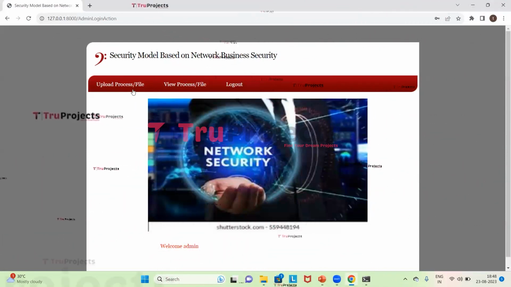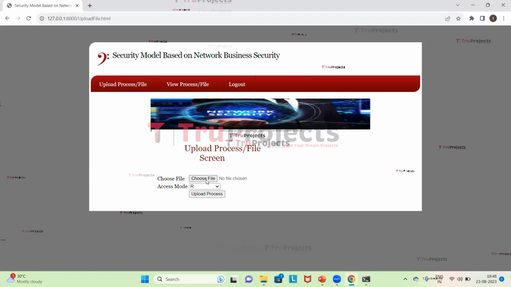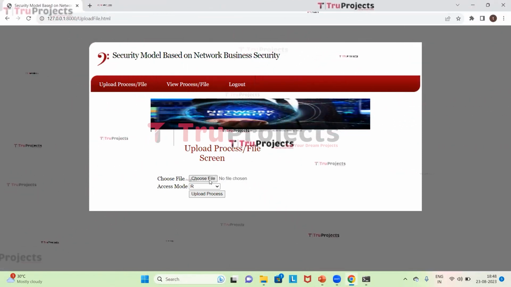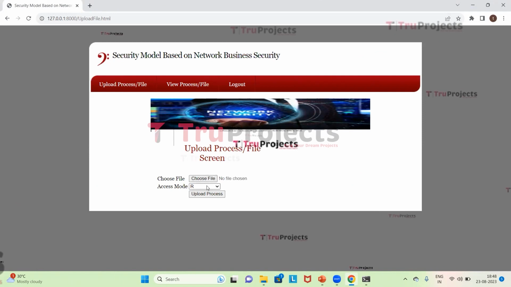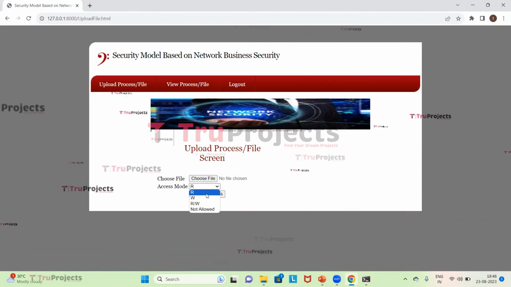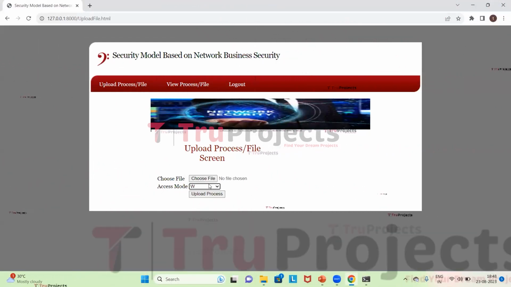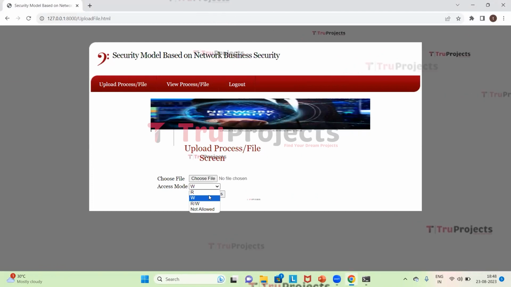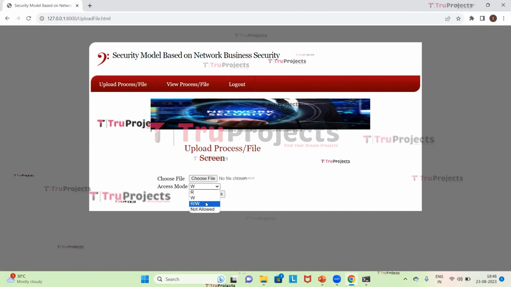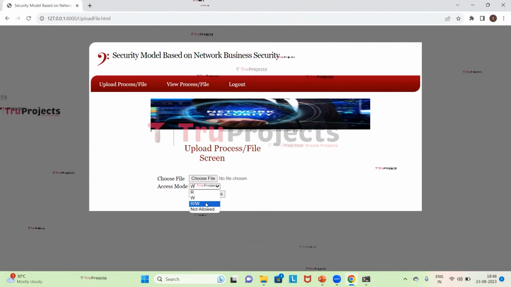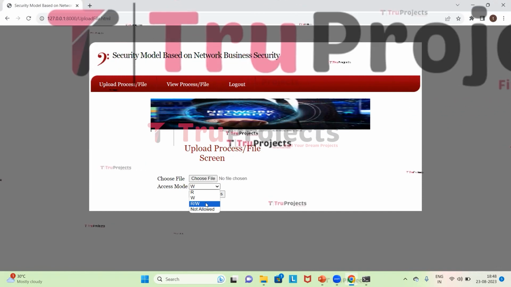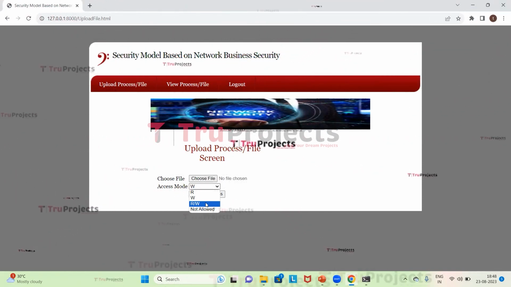Now I need to click on the button upload process or file. Here this file, which is choose file, by clicking on this option we will be uploading the file, and this is the access mode. We have three types of access modes, which are R, W and RW. By selecting the R, that file will be downloaded and that file can only be read, and by giving the access mode as W, the file can only be written, that cannot be read or downloaded. By clicking on the button RW, which means read or write, this option provides that the file can be read and written and also downloaded.